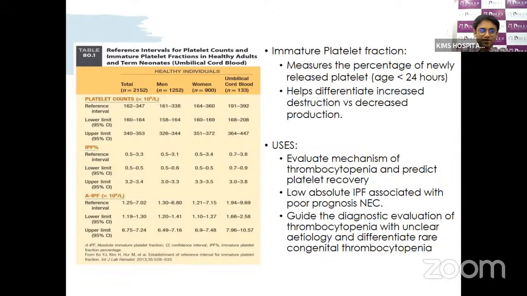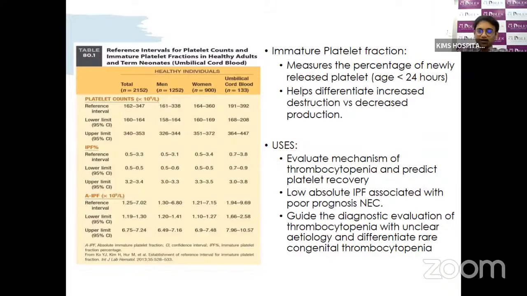There are certain immature platelet fraction differences for the different age groups. For umbilical cord, 0.7 to 3.8 is the immature platelet fraction reference. The lower limit for the 95th centile is 0.7 to 0.9, and the upper limit is 3 to 3.8. But the reference values are still being evaluated using a larger group of babies.